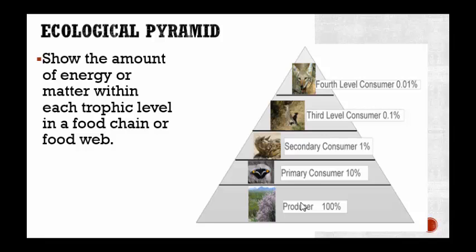An ecological pyramid shows the amount of energy or matter within each trophic level in a food chain or food web. So here we can see we have consumers and we have producers. Producers are at the bottom. Now take a look at these numbers. You notice as we move up each trophic level, only 10% is gained. So here the primary consumer is feeding on the producer. The number goes from 100% to 10%. That's because 10% of the energy is transferred. The rest is given off as heat. And when the organism uses that food to grow and break down the food, that's where the other energy is used. But most of it is given off as heat.